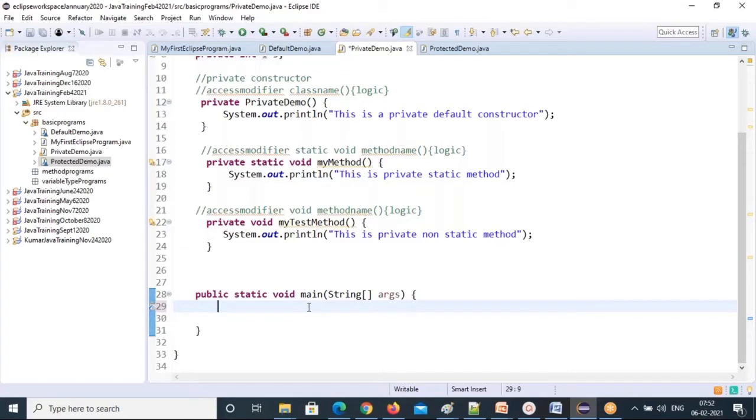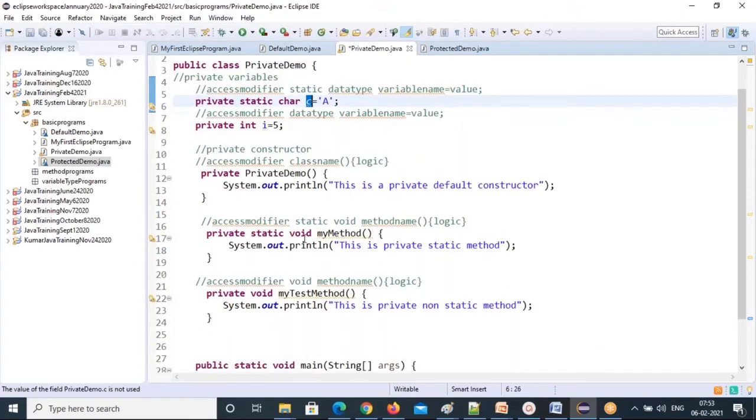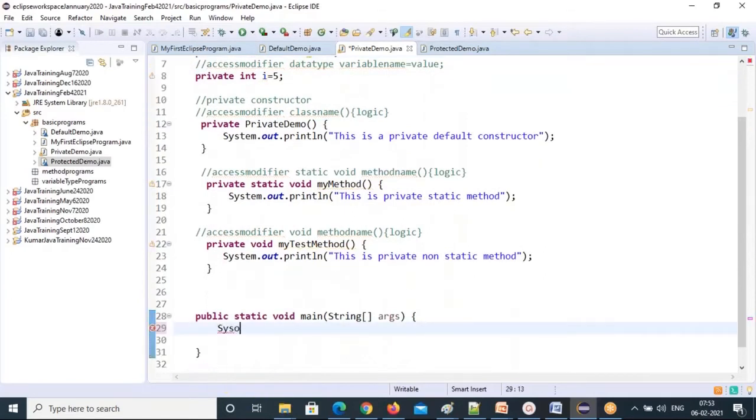So which methods can I call under the main method? Only static methods as of now. But what about non-static methods? If you want to call non-static methods, that is a different story. We'll discuss that later. But I can use static data in the main method. So let's first call the variable. This is the static variable c. I'm putting the text in double quotes, plus I want to print the c value plus the variable name.